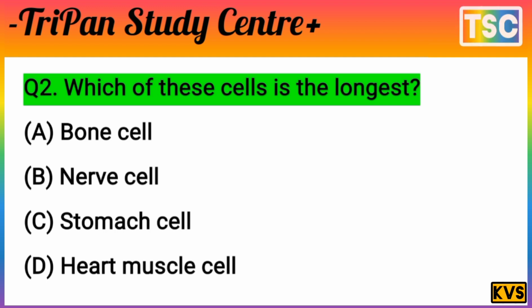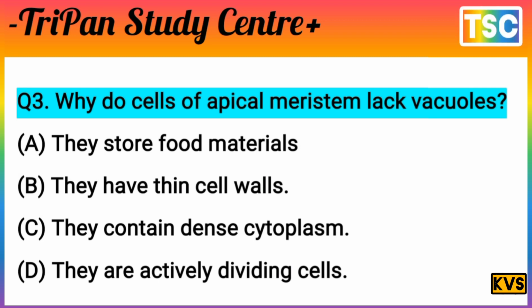And let's see the next question. The next question on your screen. Question: why do the cells of apical meristem lack vacuoles? This is a very interesting question. Why do cells of apical meristem lack vacuoles?